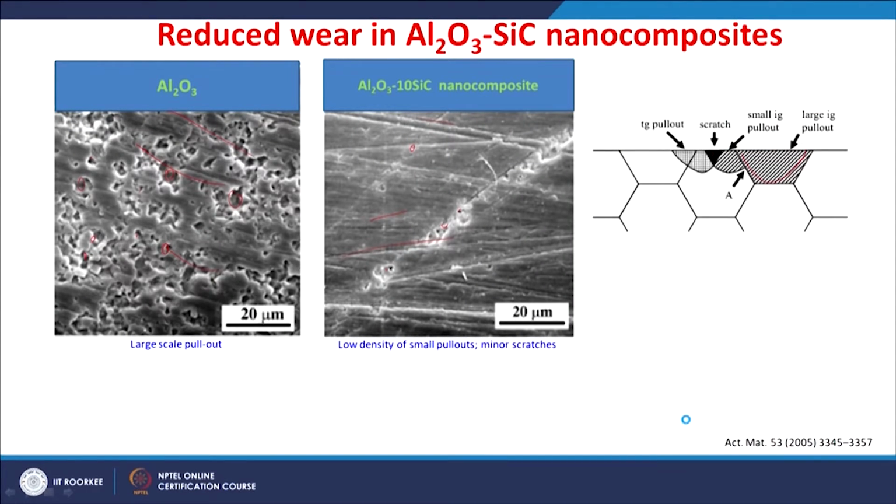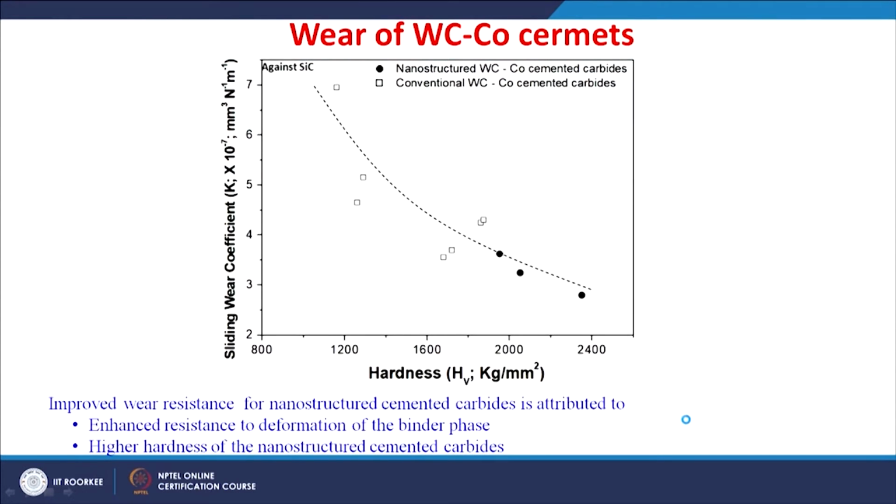So, you can see the material is damaged to a lesser extent in a nano composite compared to a monolithic ceramic.